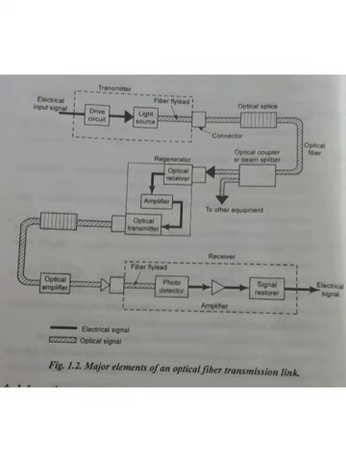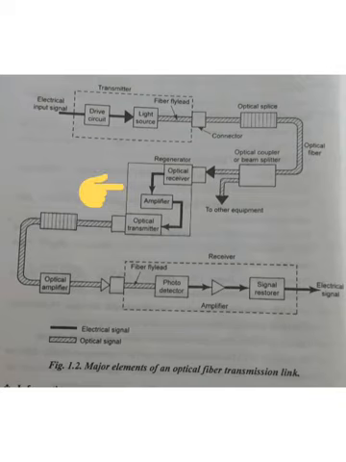In order to connect more number of equipments, you can use this optical coupler or beam splitter. In order to add more number of inputs, we can use this optical coupler. In telephone cable itself, you can see this optical coupler. And the next device is the regenerator or repeater.